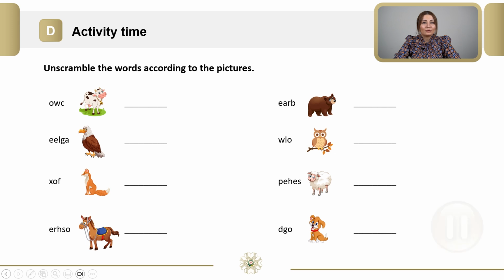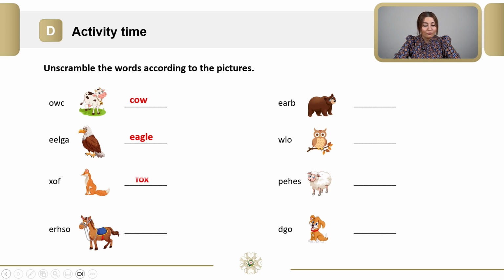Dear students, pause the video, unscramble them, then return to the video. In the first unscrambled letters are O, W, C. What is it? It's a cow. The next unscrambled letters are E, E-L-G-A. What is it? Yes, you are right. It's an eagle. The next unscrambled letters are X, O, F.